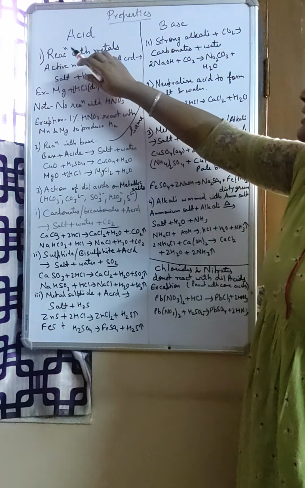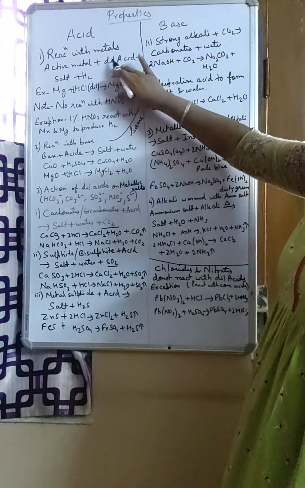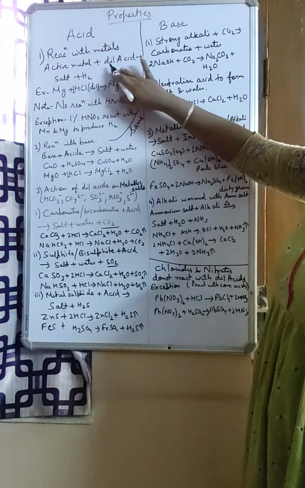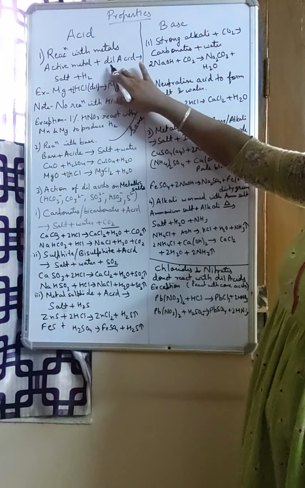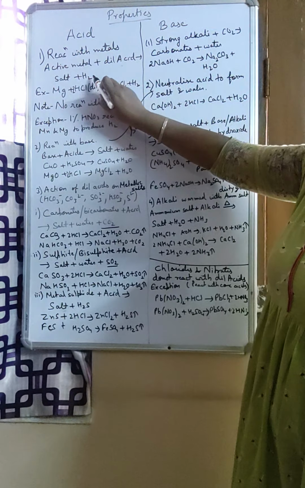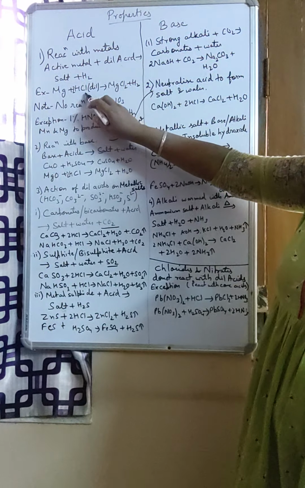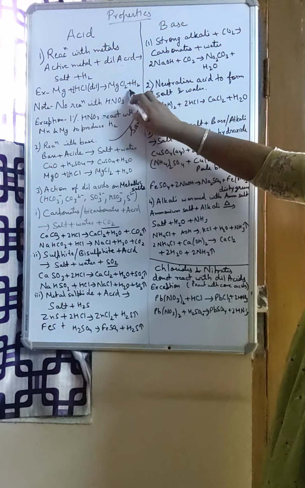First property. Reaction with metals. Active reaction with metal means we know the reactivity series; all the metals which are above hydrogen in the reactivity series will react with dilute acid to give salt and hydrogen. Okay, so just an example, I have given magnesium reacting with dilute HCl, it will give magnesium chloride plus